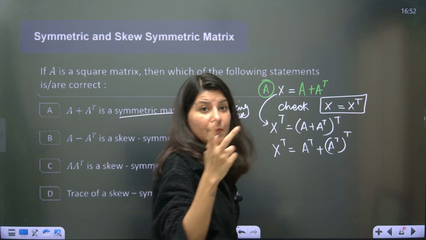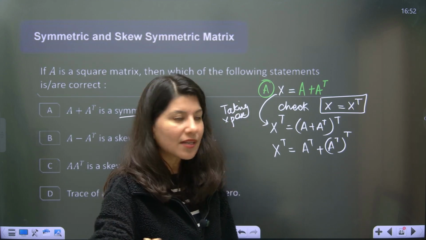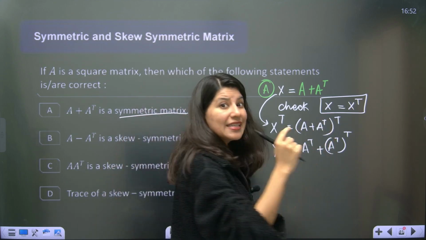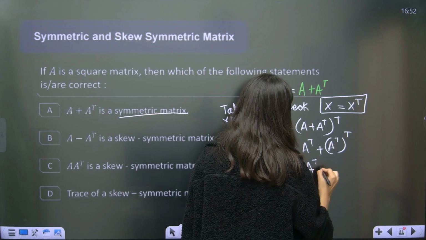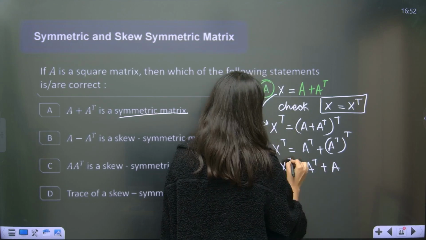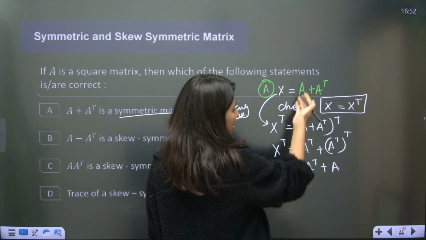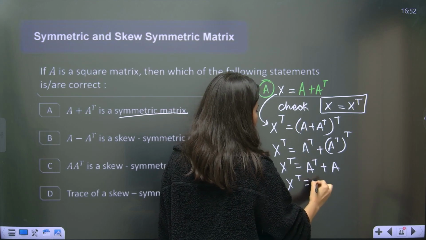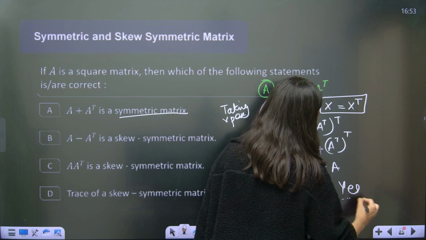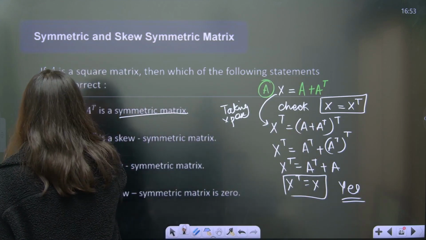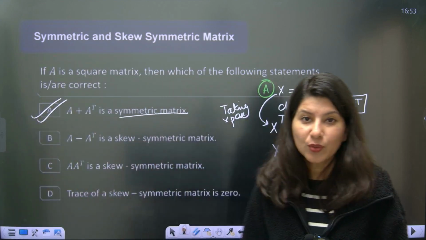Remember that property: A plus B transpose is A transpose plus B transpose. Same. A transpose plus A transpose transpose. So X transpose is equal to A transpose plus A. A transpose plus A is actually X only. Can you see? So that means yes, X is a symmetric matrix.